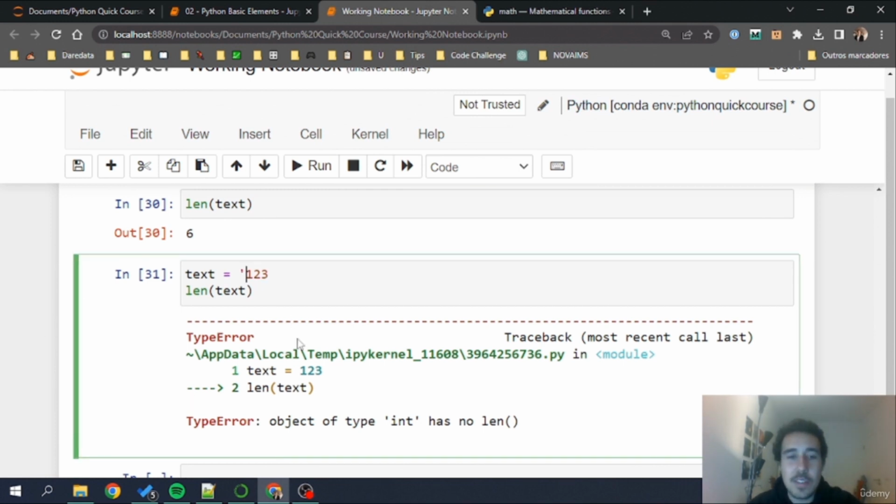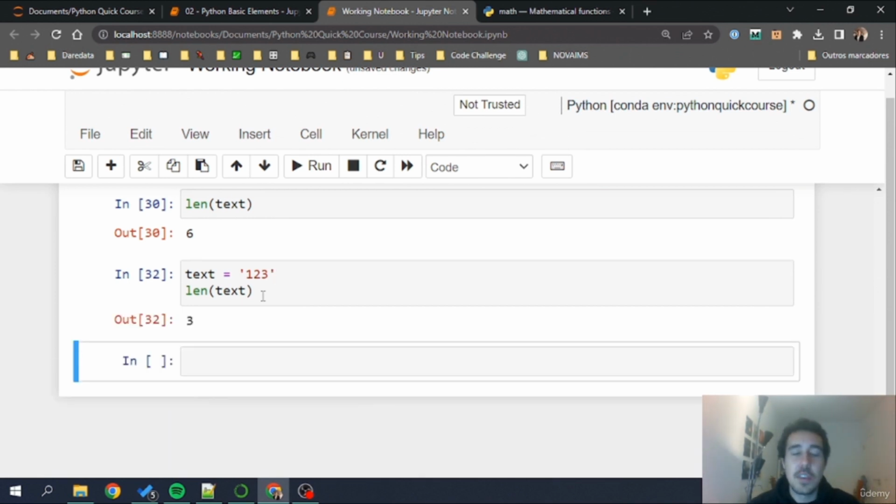What if I do this? If I put the quotes on the side of my 1, 2, 3, now I will be able to access the size of this 1, 2, 3 because it's no longer a number. It's a text with the numbers 1, 2, 3, but it's never interpreted as numbers. So Python doesn't think that this is a number. It doesn't think that because I've wrapped it inside the quotation marks. Very important to know this.